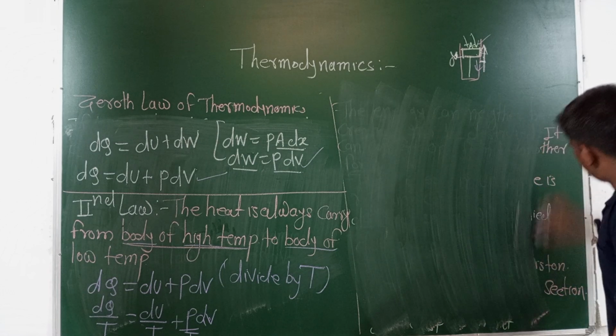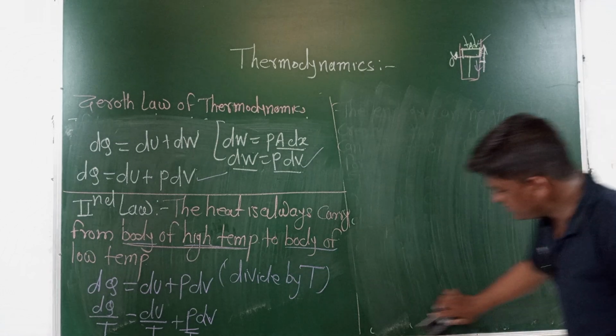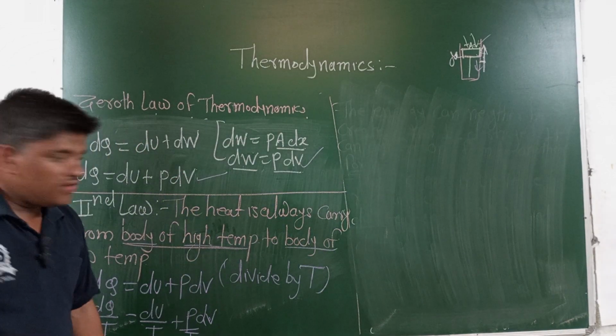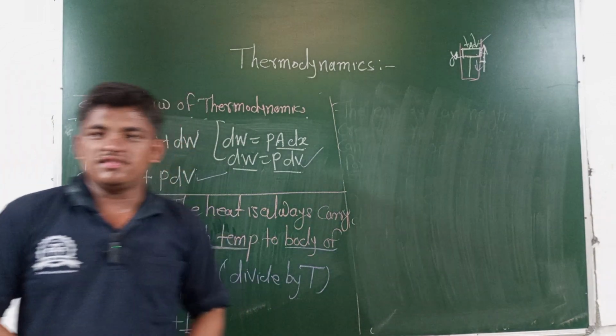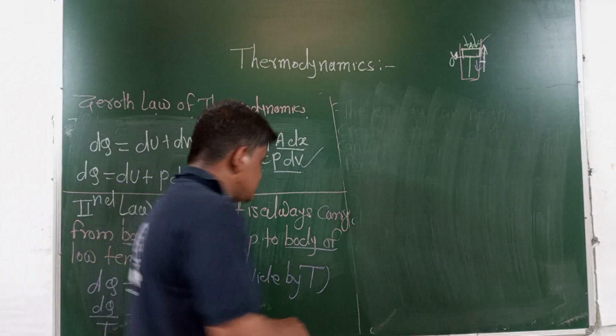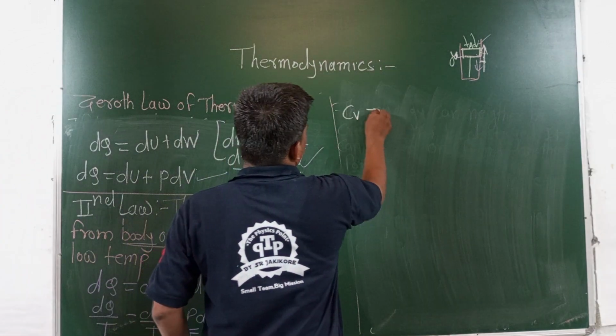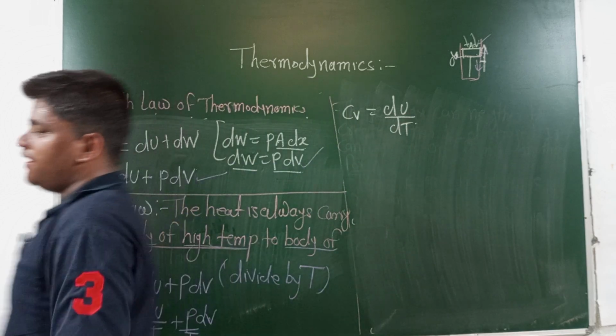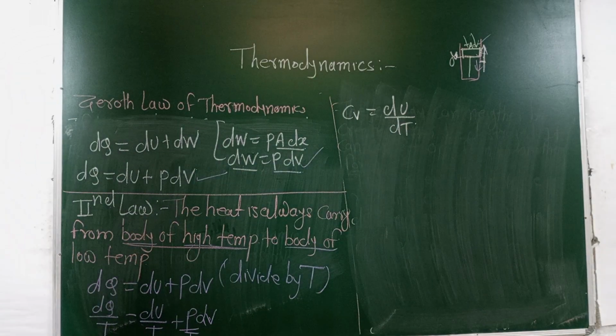We know the specific heat of the system, that is the change in internal energy with temperature. This is the specific heat, CV, equal to du divided by dT. dT is the change in temperature, du is the change in internal energy of that particular system.